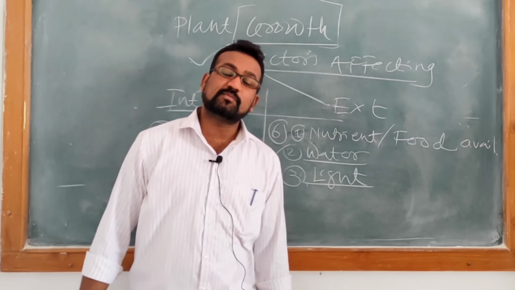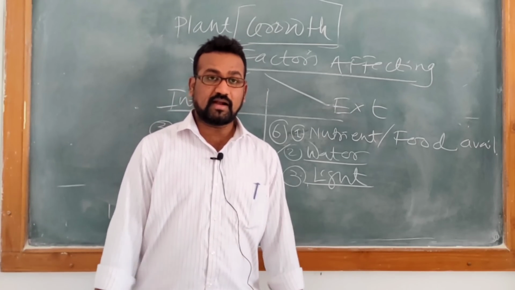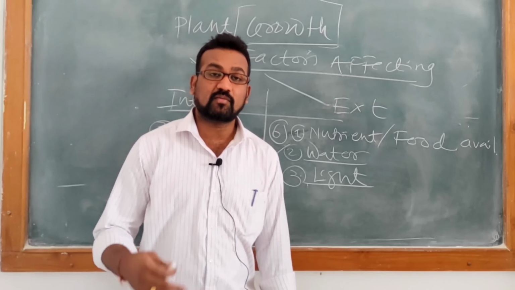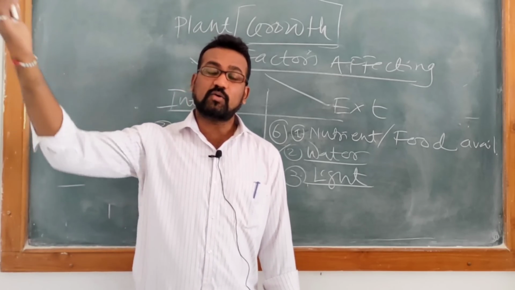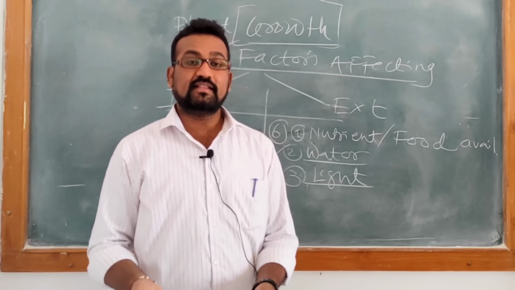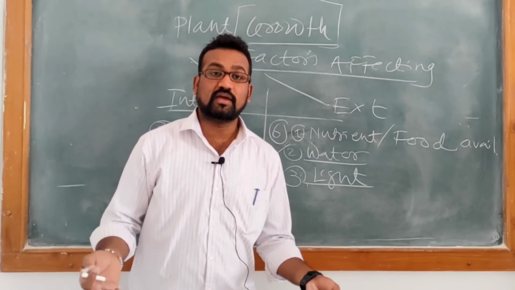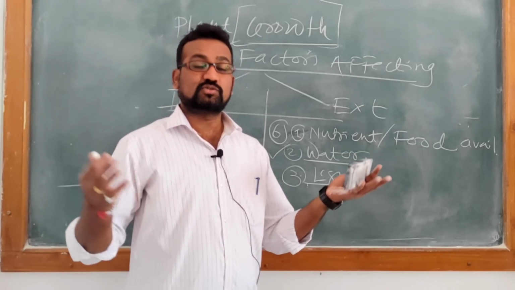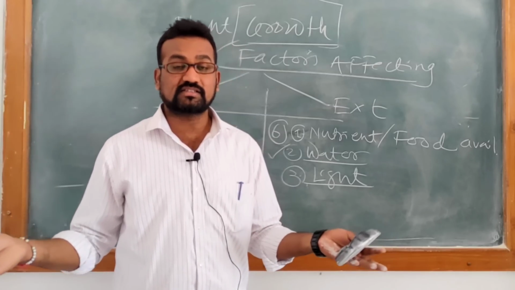So how does light play an important role in the growth of the plant? You know very well that plants are autotrophic organisms. They perform photosynthesis. They acquire light and create a chemical inside them, which we know as carbohydrate. These carbohydrates are used by the plant and stored in the plant in the form of starch.